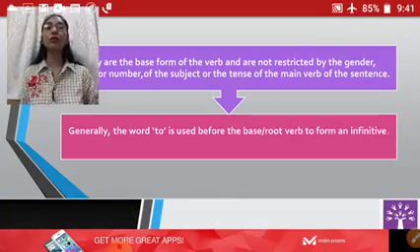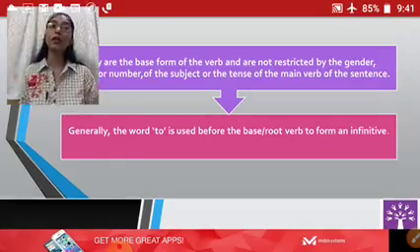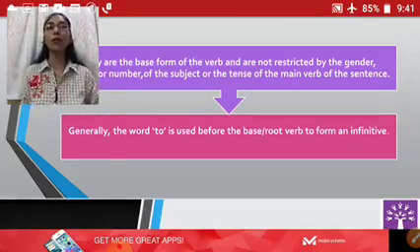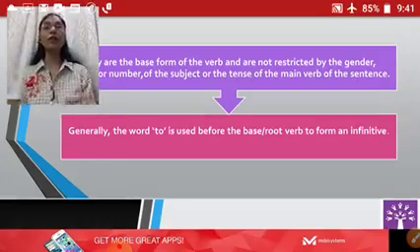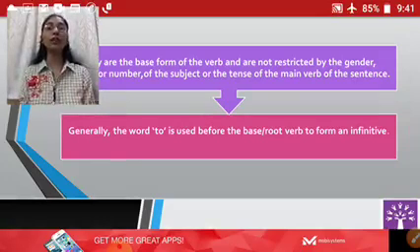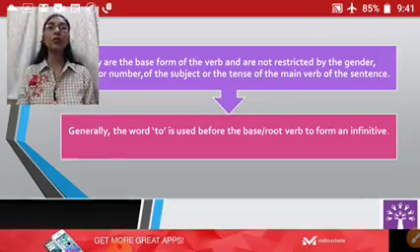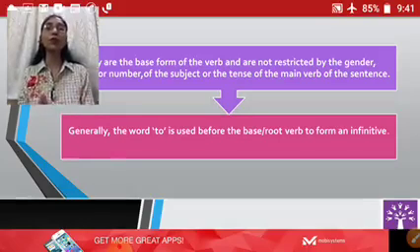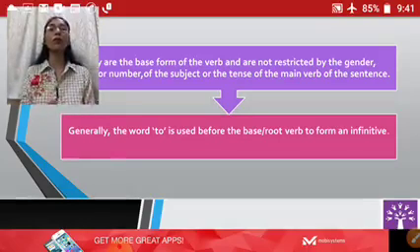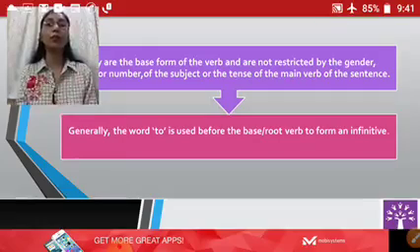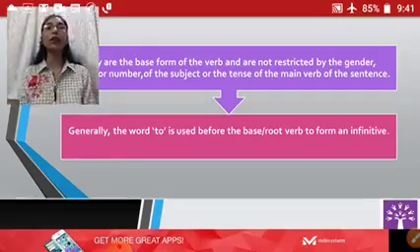Generally the word to is used before the base root verb to form an infinitive. Infinitives always carry to before them, that is to plus base form of verb. This will be the proper explanation of infinitive.